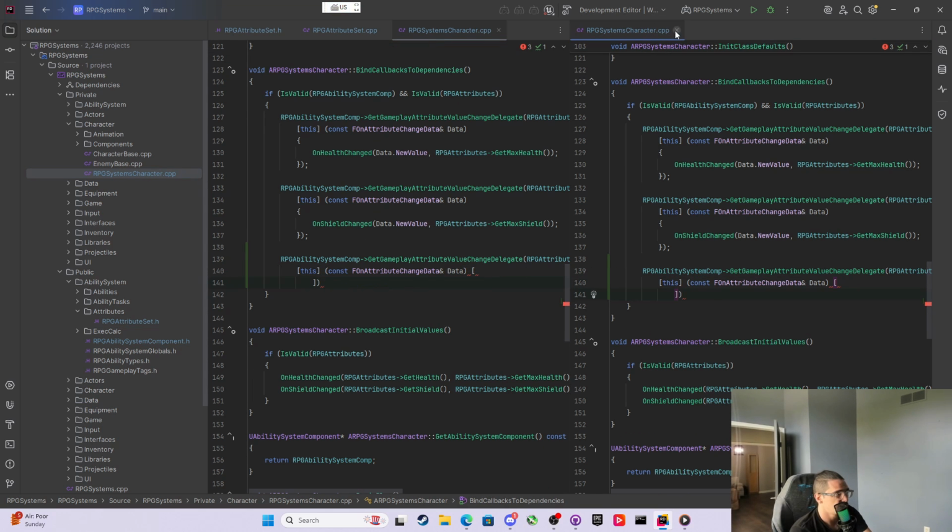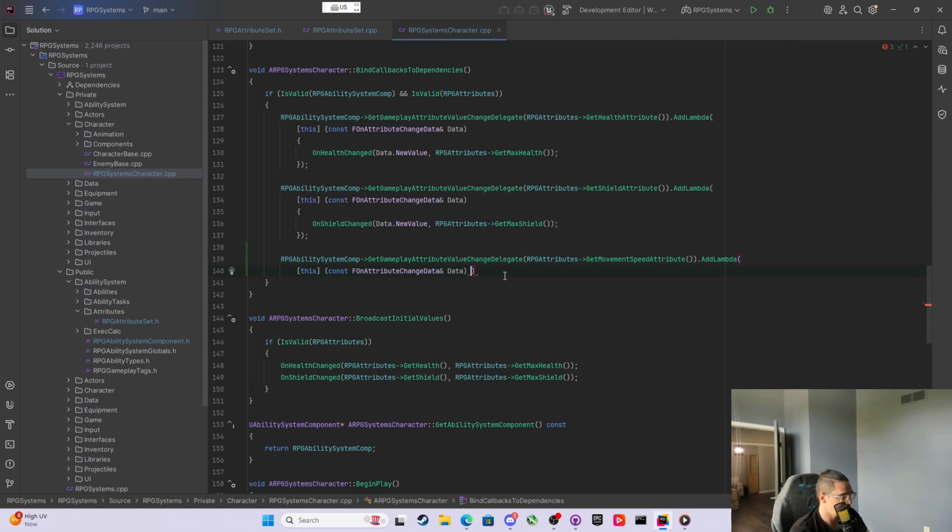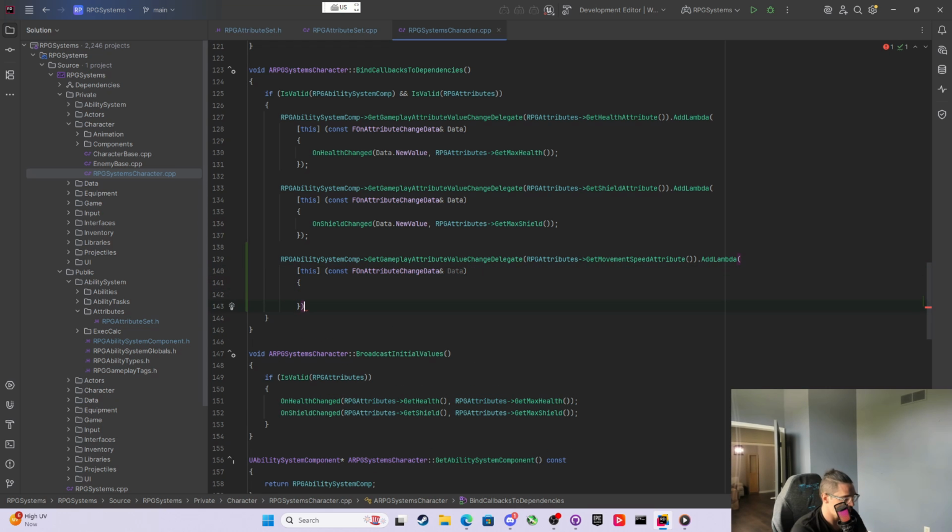Typoed on that. Do that. Here we go. And then since we're here, the only thing that really matters about move speed is changing your character's maximum walk speed. So if we just get character movement, we can just look straight at the max walk speed variable and set it equal to the data.NewValue. That's all we really need to do.